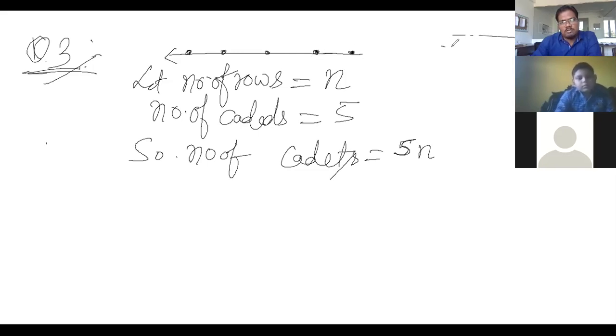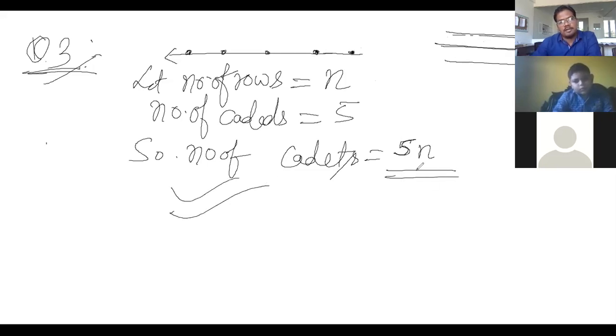If there are n rows, which means we don't know how many rows are there, but in one row 5, another row again 5, another row again 5, then the total number of cadets will be 5n. Is this okay, everyone? Yes. Okay.